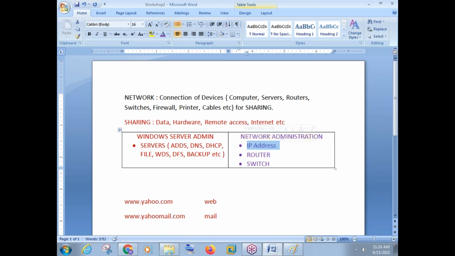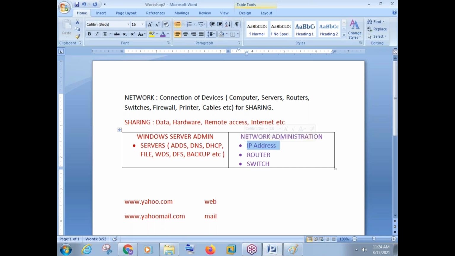But where are we learning IP addressing? We are learning IP addressing only in the CCNA course. It will take 5 to 6 classes. I repeat, it will take 5 to 6 classes for us to get perfection in IP addressing.